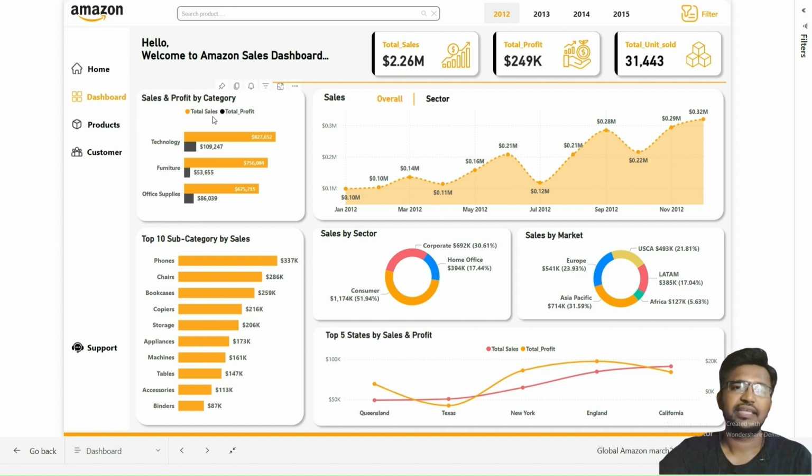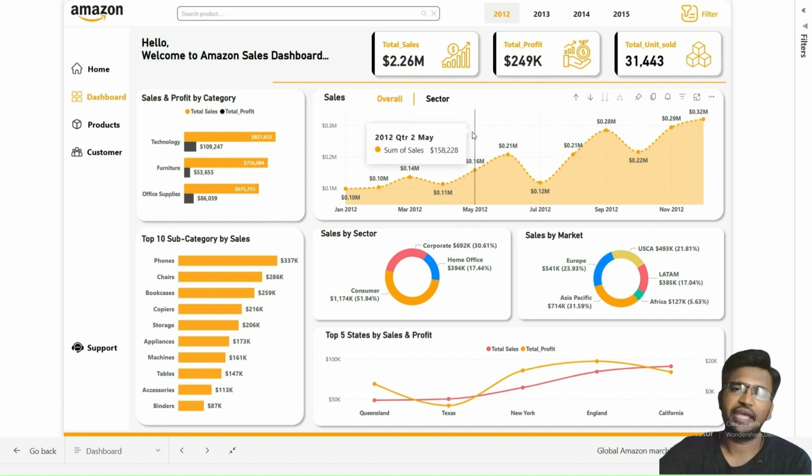Next, we move to the sales and profit by category. In this project, I have designed a bar graph titled sales and profit by category. This visualization provides a detailed breakdown of the sales and profit figures across different product categories, that is technology, furniture, and office supplies. The bar graph effectively displays both sales and profit data for each category, allowing for a side-by-side comparison of their performance. Each bar in the graph represents detailed figures for the sales and profit, providing a clear view of how each category contributes to the overall financial performance.